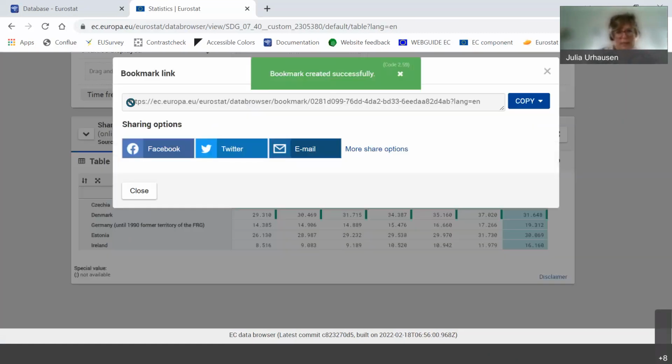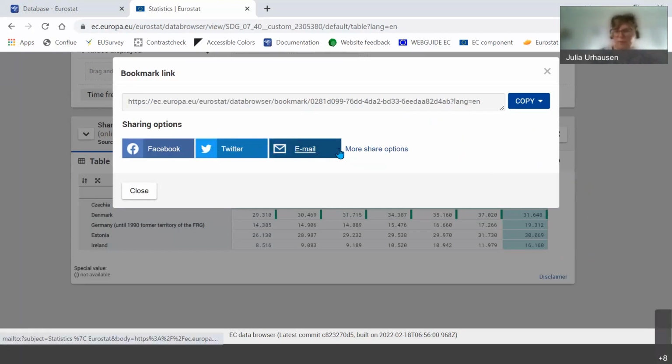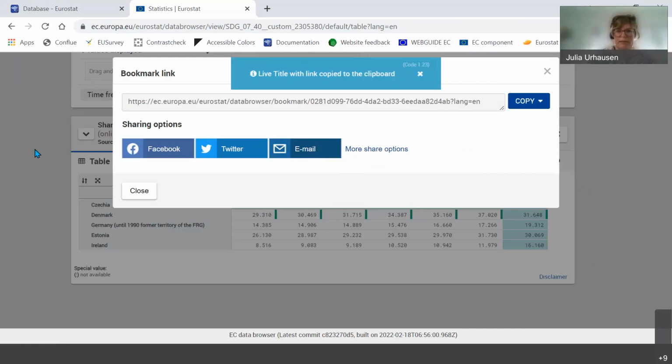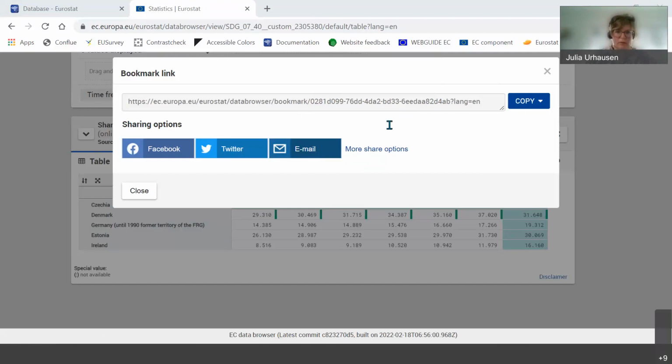When I click it, it creates a bookmark link, which is exactly storing the selection, the customization I've done. And this is what I said before, when you set it to rolling time, it actually will always show you the latest available year. So in case 2021 is added in the meantime, this will be added. And of course you can share it, also with a colleague or co-worker by email, or otherwise, as I said, you can copy it, either just the URL if you need it, or with a title, so you could name it as you want. It's then renewable energy. I'll show you if I copy it in the notepad.